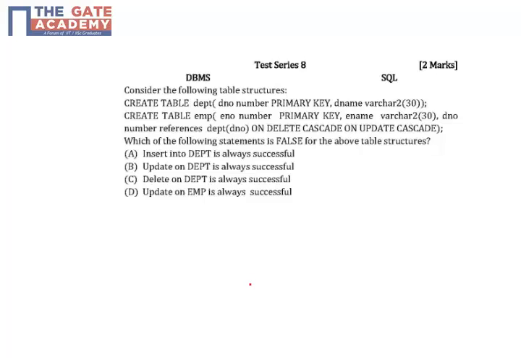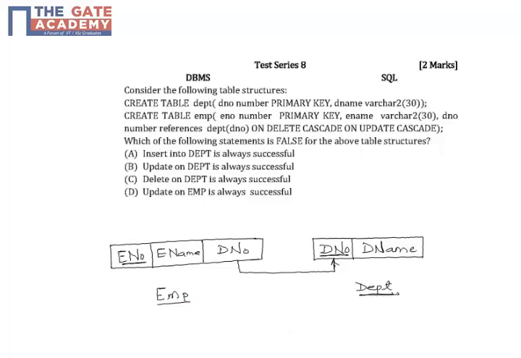The given table structure in the question is summarized as follows. In the employee table, employee number is the primary field and department number references the primary key of the department table. So whenever a record is deleted in table department, we delete records in table employee with matching department number. Similarly, whenever a record is updated in table department, we update the employee table when the key is changing, that is department number is changing in the department table.